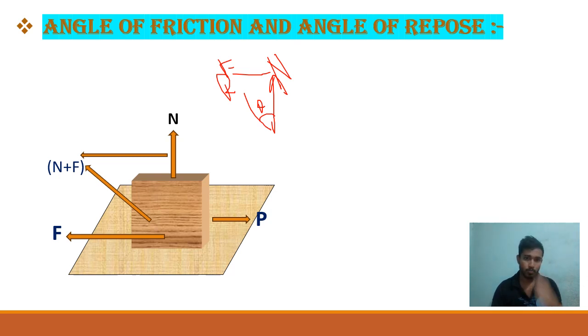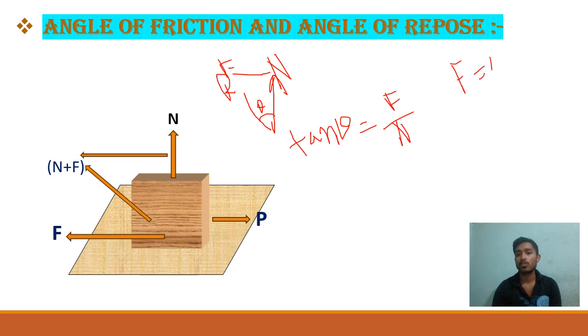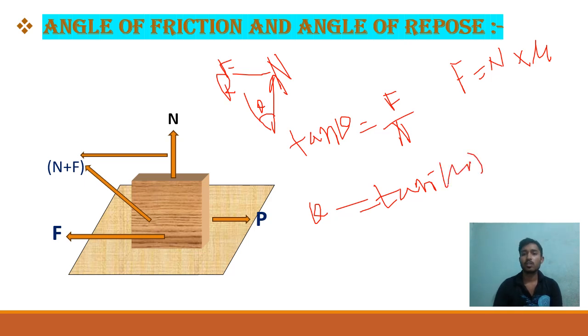If we put the value of tan theta, then we will find the perpendicular, that is f by normal, and we know that f equals normal into mu. There, mu is the friction coefficient. So if we put the value of f, then we will get theta equals tan inverse mu.